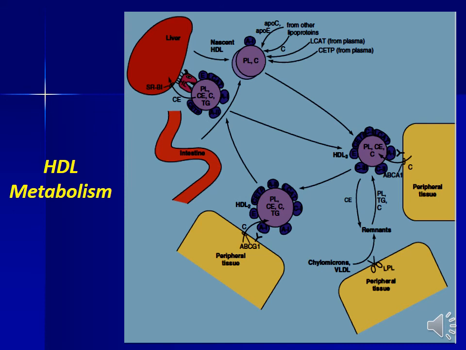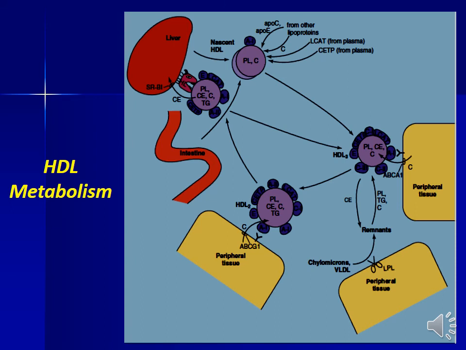As a result, the HDL2 particles increase in size, becoming HDL3. The exchange inserts cholesterol esters into the fuel distribution system and is the main route of reverse cholesterol transport in humans.